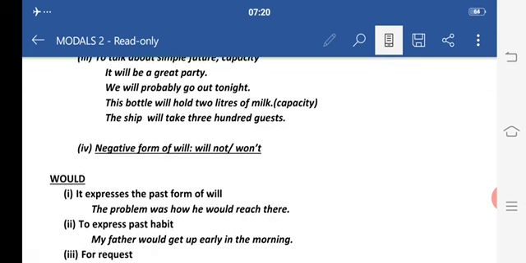Like for example, the baby will be crying. It will be crying if I say this, it means here I know the reason why, I know the situation which made the baby cry. So in this case I'm not talking about future, I'm talking about present only.